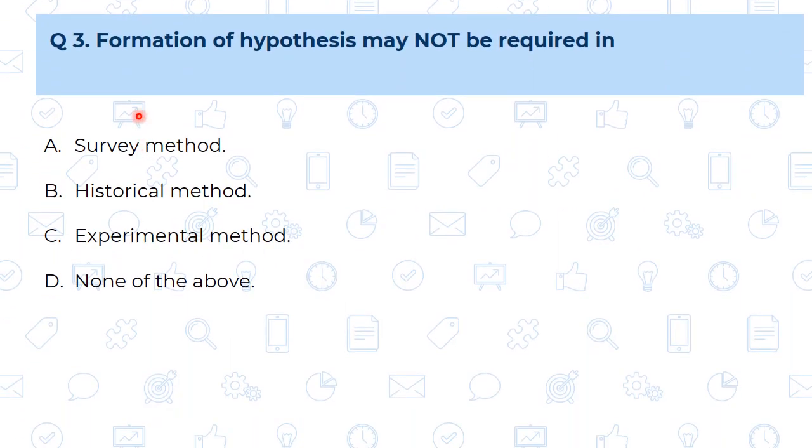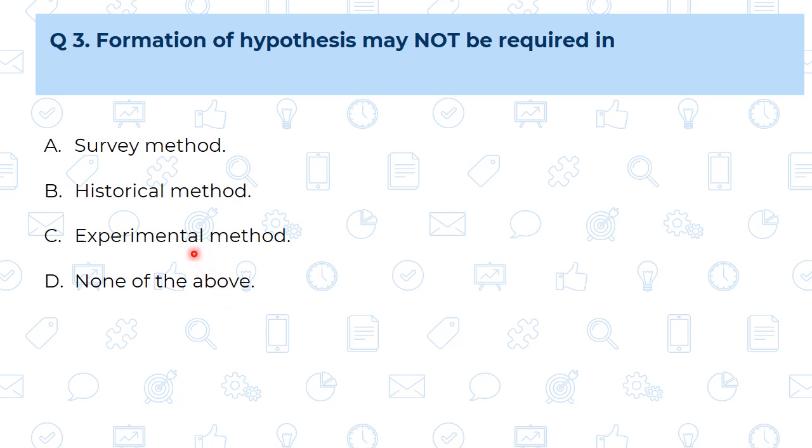Question number 3. Formation of the hypothesis may not be required in. Means out of these 4, in which research method do we not have the need of the hypothesis? That is survey method, historical method, experimental, or none of the above.